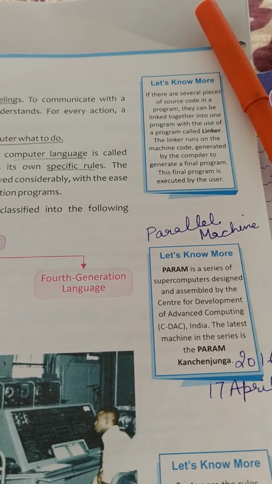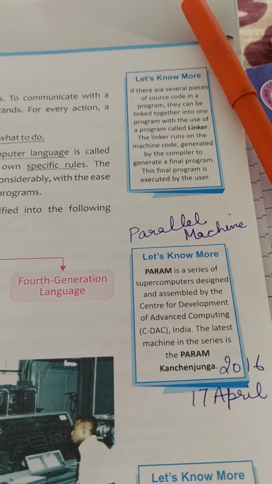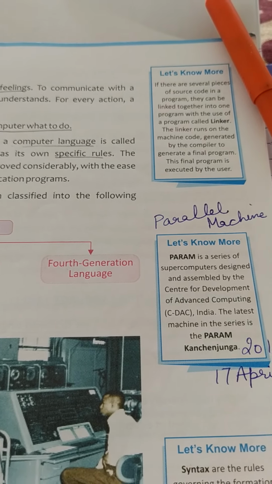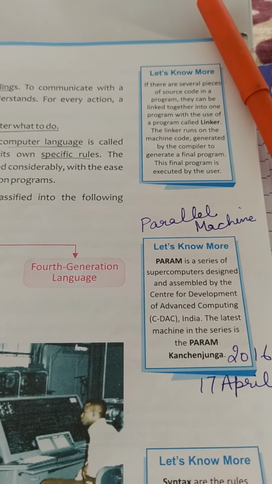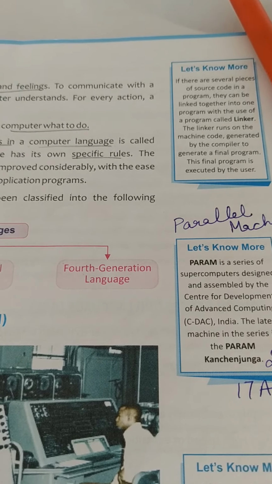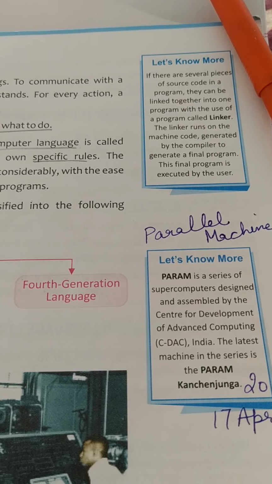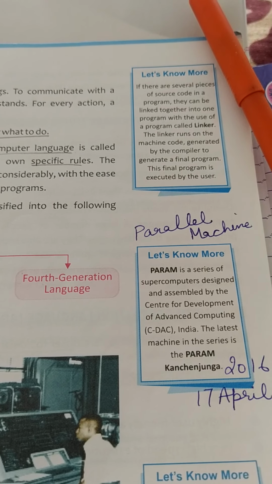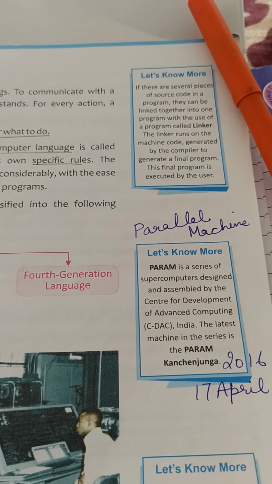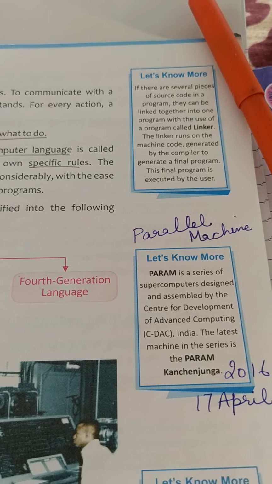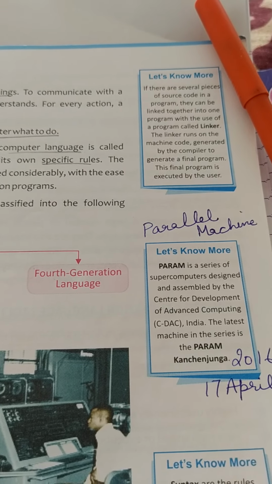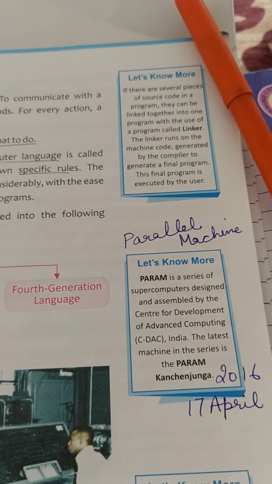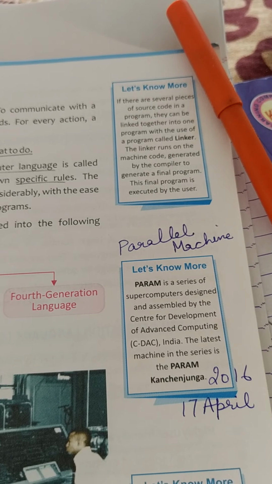And who will convert the source code into the machine code? That is the compiler. It will compile the program step by step, line by line, converting it into 0 and 1 form, then the second line, then the third line, and so on, until the end of the program. When you write one large program, it will consume more storage space. So we divide the program into a small set of programs. That means we can store it easily in the memory, and then when we want to run the program, we compile it using the linker.